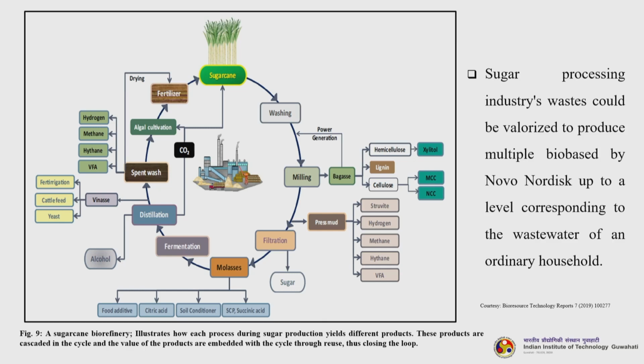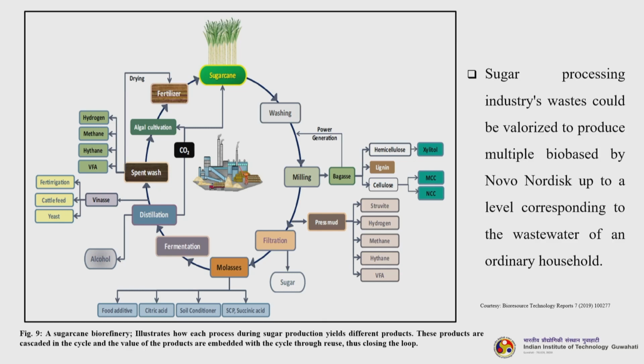Lignin can be pyrolyzed to get various products and bio oil, and from cellulose you get MCC, NCC. Then whatever the byproduct from milling to filtration, the press mud, it can give so many different things: hythane, methane, hydrogen, struvite and BPA, volatile fatty acids. You do filtration, you get a sugar based platform, with which we can produce alcoholic fuels and other things. Molasses can be fermented and distilled, or otherwise we can have food additives, citric acid, soil conditioner and succinic acid, so many products.